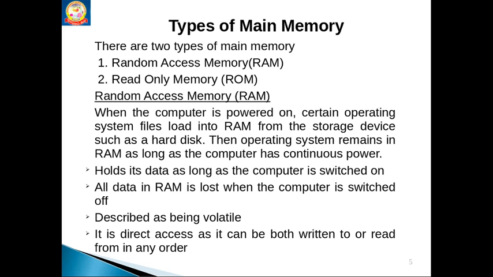In RAM, how many active files can it hold at a time? If it is a 4 GB RAM, up to 4 GB. If it is an 8 GB RAM, up to 8 GB.